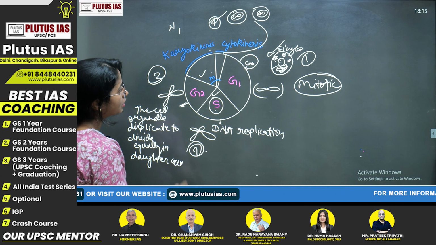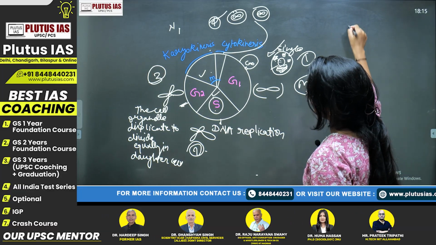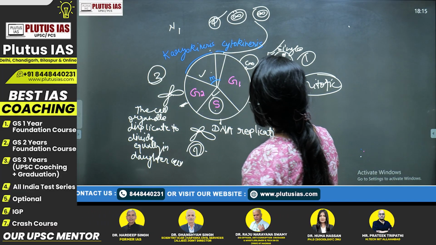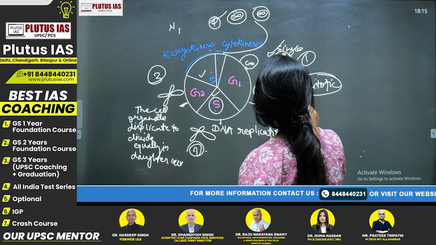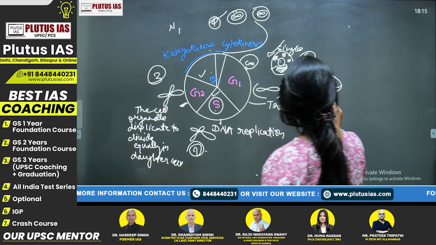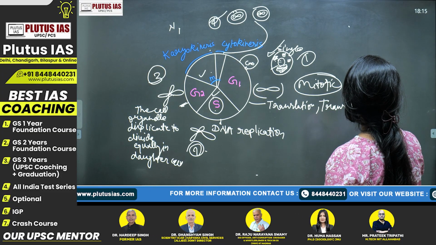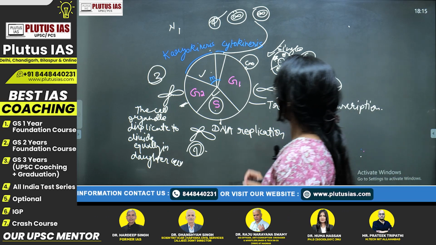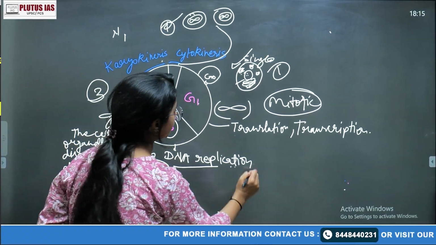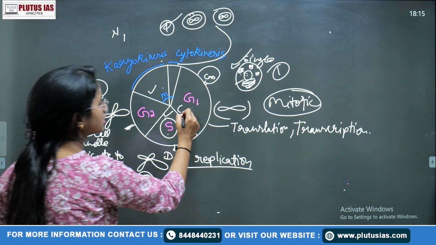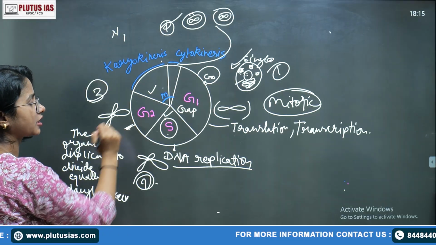cells, right? So what happens in that cytokinesis and karyokinesis? So of course if I talk, here what is happening is translation or transcription, okay, so many things are occurring here. The protein formation, whatever the protein formation is also for that S phase. This is your replication phase, this is known as gap phase. Okay, here the gap is happening, and here again the gap is happening.